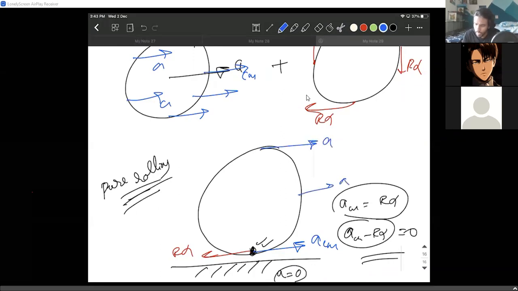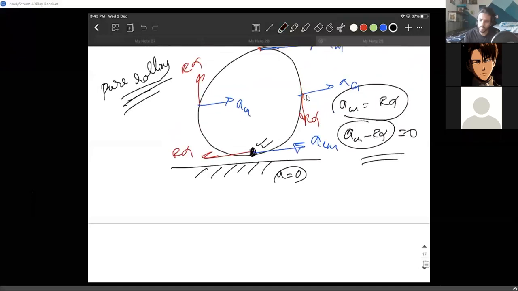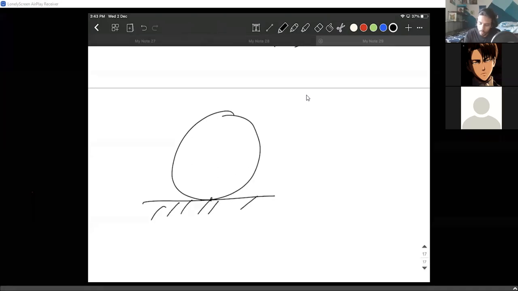So we can basically talk about all of them. A here, A here, A here. This is because of the linear motion. And I'm writing the angular motions now. R alpha, R alpha is already written. So this leads us to what? A similar diagram from yesterday, that the bottommost point has no acceleration.